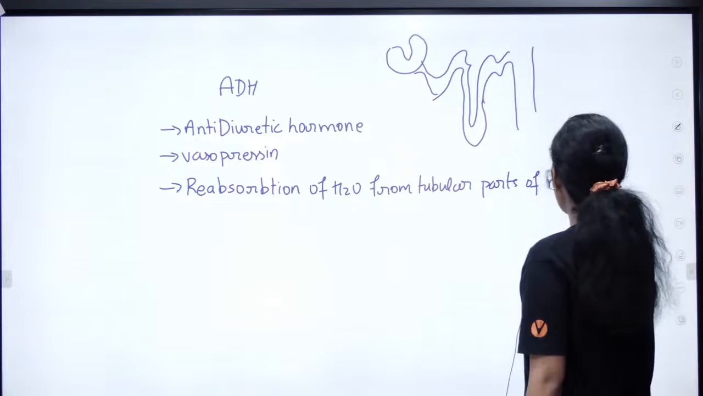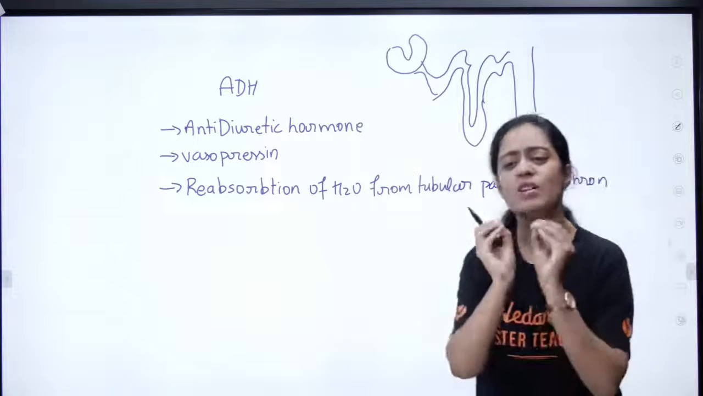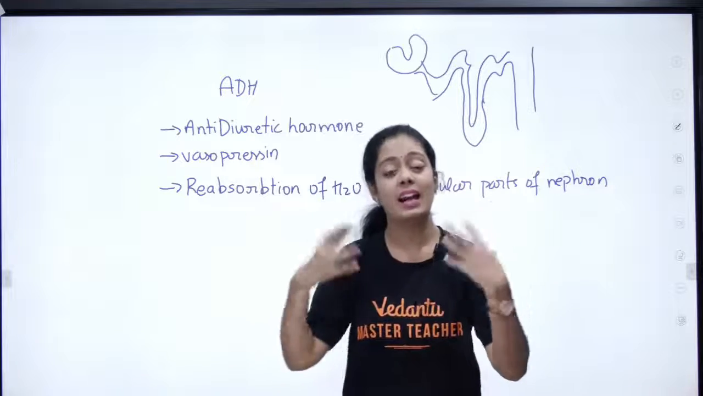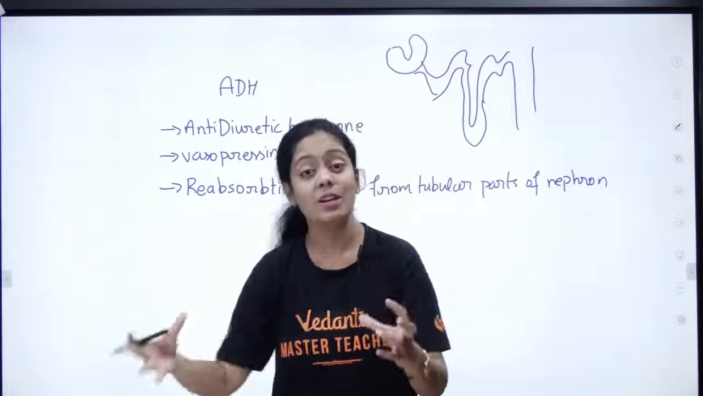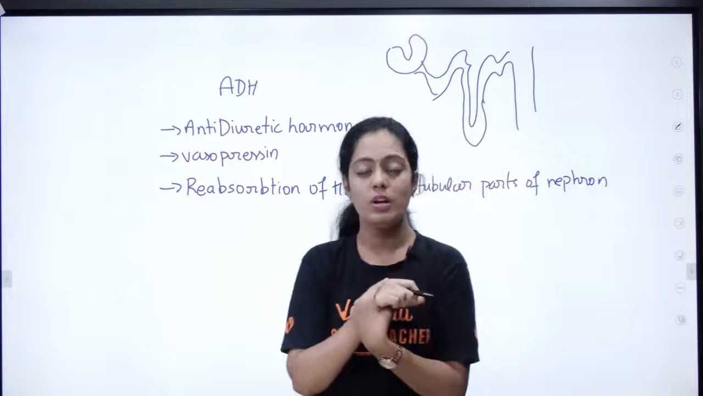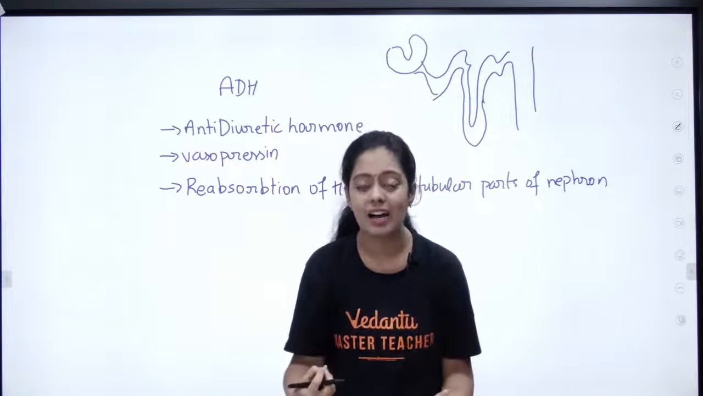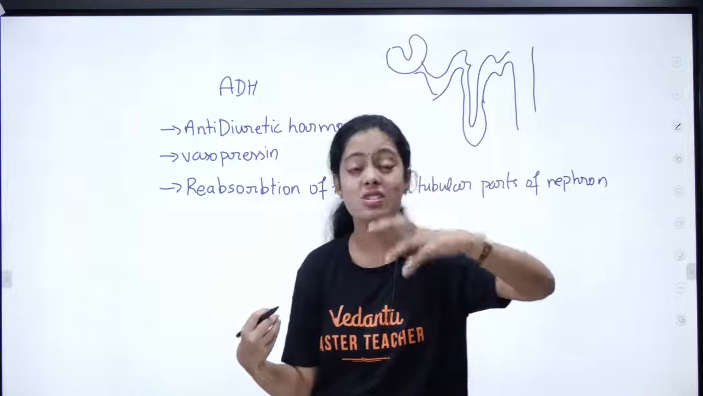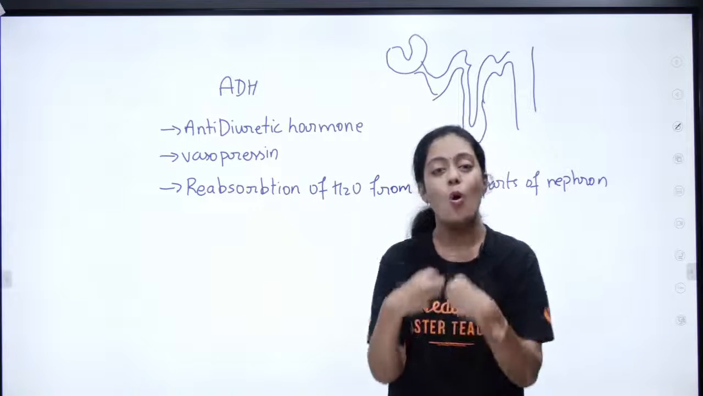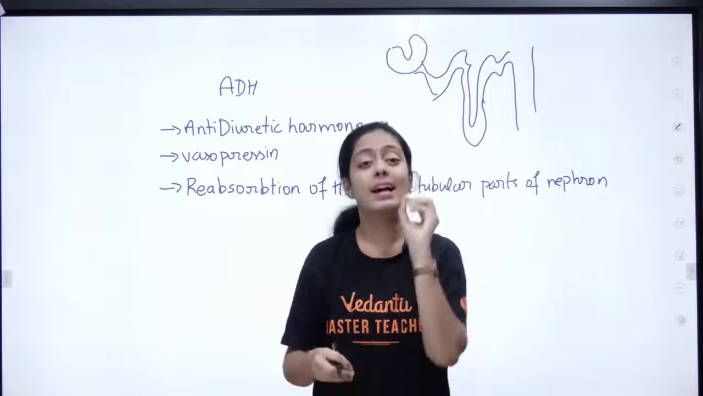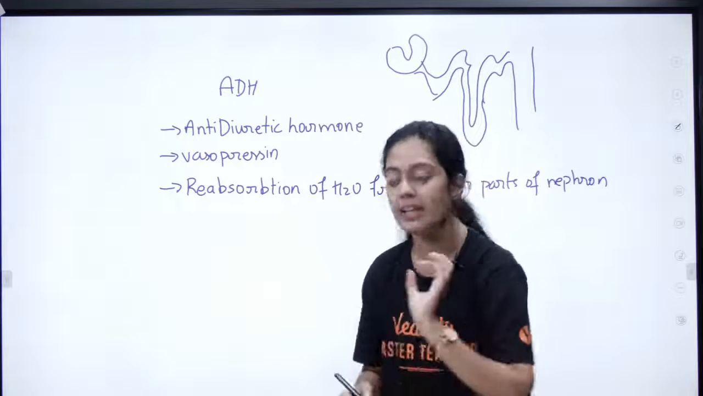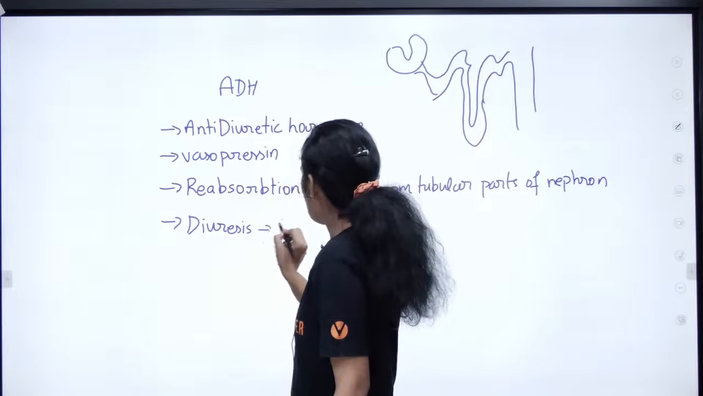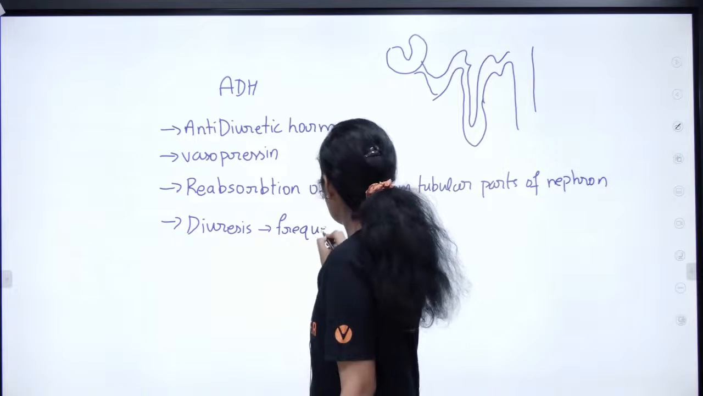So what will happen? Why do we call it anti diuretic? What is diuresis? It is frequent urination. When a lot of water leaves our body through urine, we call it diuresis. So whenever our body gets dehydrated, the hypothalamus is stimulated to produce ADH, and this ADH is going to reabsorb all the water back. That's why we call it anti-diuretic. So what is diuresis? Please write it in the chat. Diuresis is frequent urination.